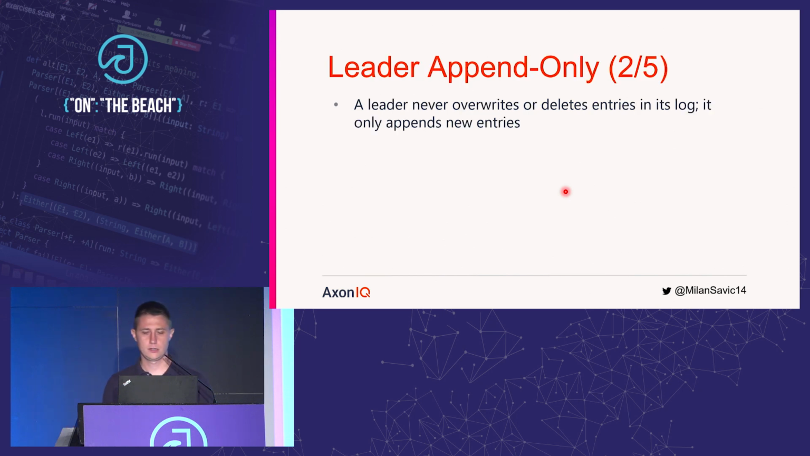Second safety mechanism is leader append only. Leaders always add log entries to their logs.